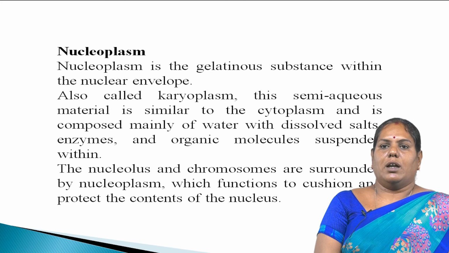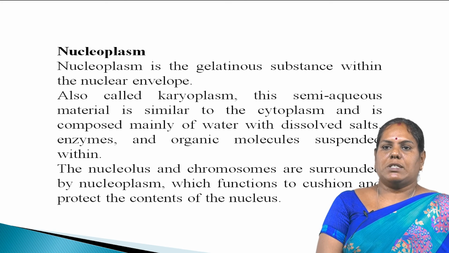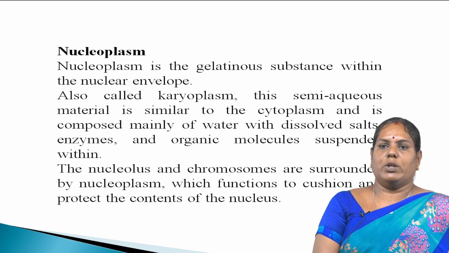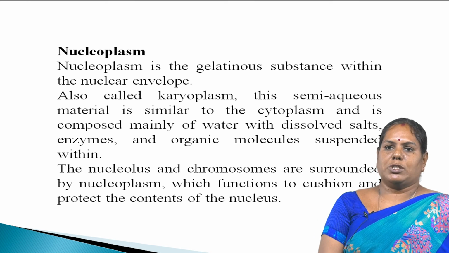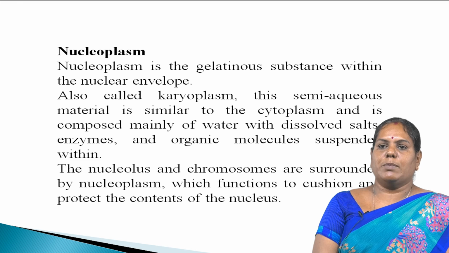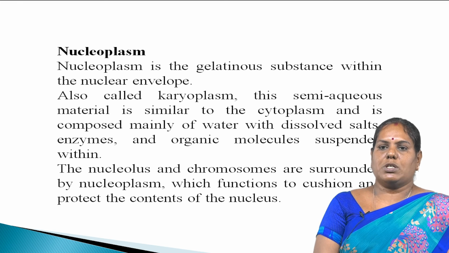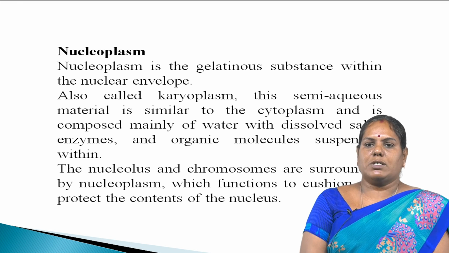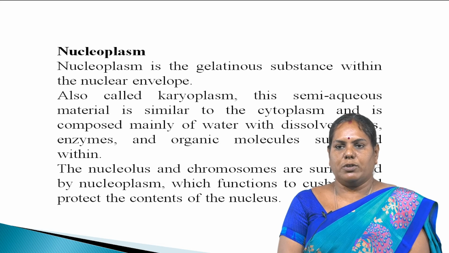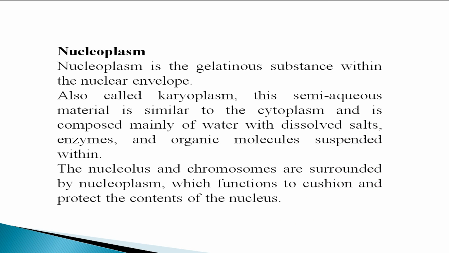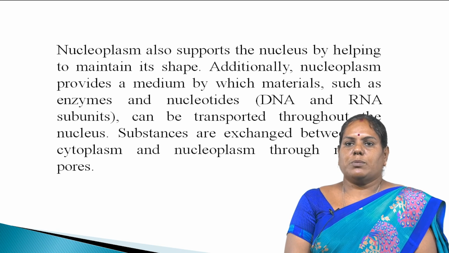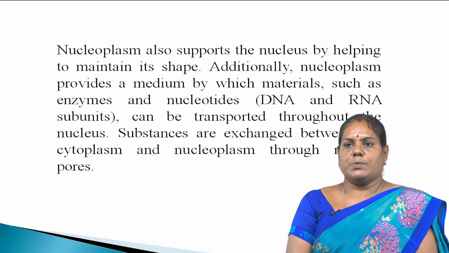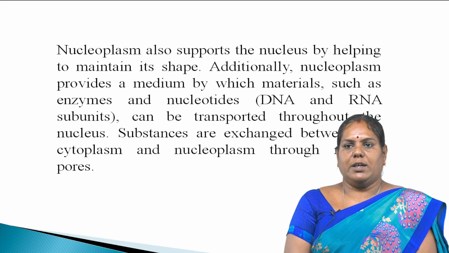Next one is the nucleoplasm. Nucleoplasm is the gelatinous substance within the nuclear envelope, also called the karyoplasm. This semi-aqueous material is similar to the cytoplasm and is composed mainly of water with dissolved salts, enzymes and organic molecules suspended within. The nucleolus and chromosomes are surrounded by nucleoplasm, which functions to cushion and protect the contents of the nucleus. Nucleoplasm also supports the nucleus by helping to keep it safe.